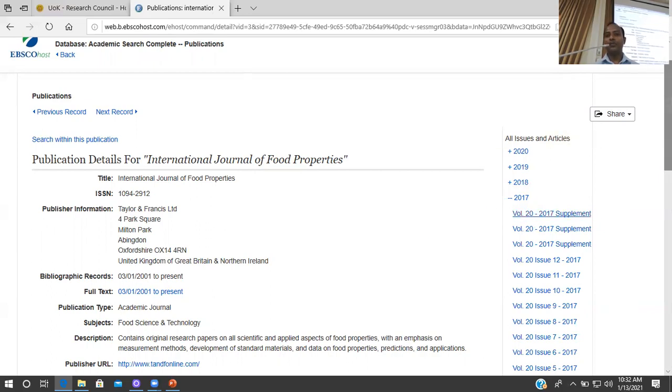So whenever possible, when we subscribe to the databases, we negotiate with the publishers or the vendors to have perpetual access. That means maybe due to some reason we are unable to renew our subscriptions for a particular year. We don't get access to the current issue of the journal, but still we have access to the archives of the journals.